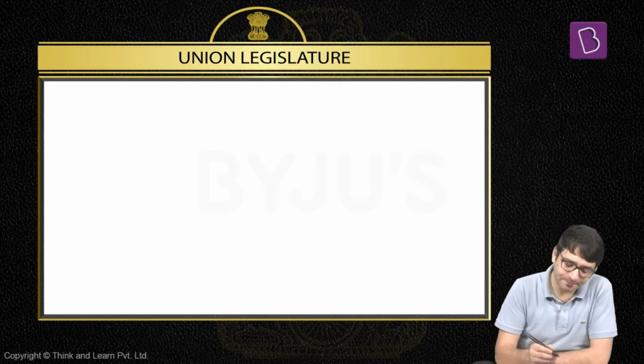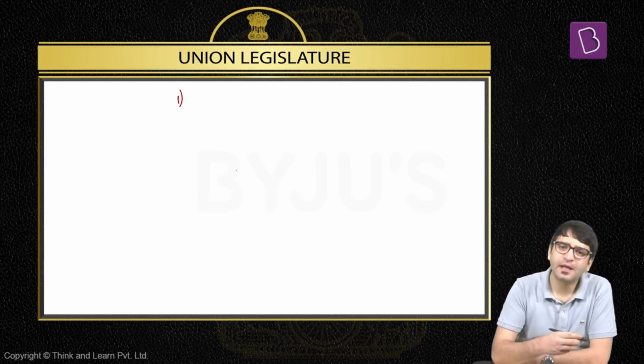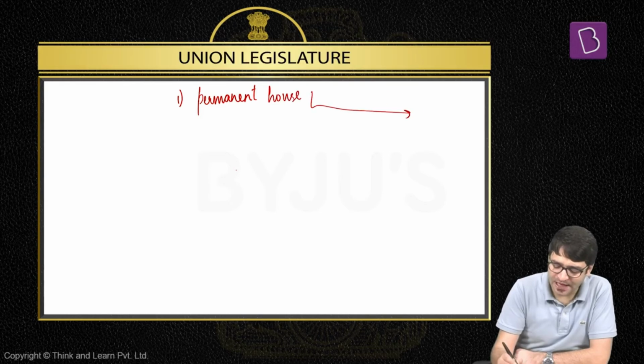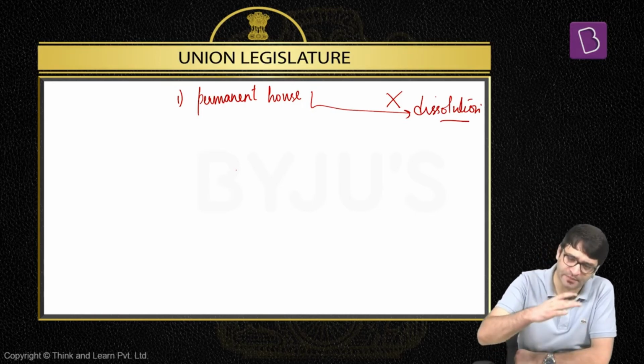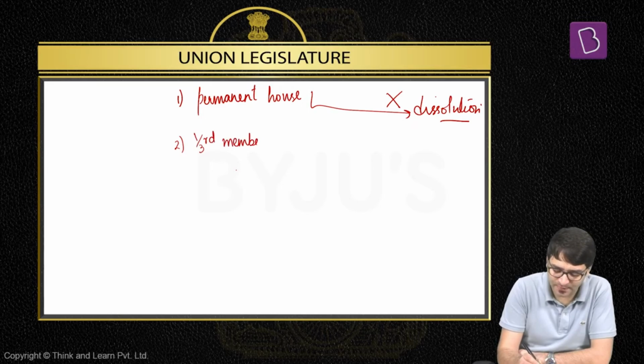But a few quick points here before we end the discussion on Rajya Sabha. Number one, Rajya Sabha is the Council of States. The Hindi term is Rajya Sabha. But Rajya Sabha is the permanent house of Indian Parliament. When we say it is the permanent house of Indian Parliament, that means it is not subject to dissolution. That means Lok Sabha can be dissolved, but Rajya Sabha cannot be dissolved. It will remain the permanent house of Indian Parliament. That's statement number one. Statement number two, 1/3 of the members of Rajya Sabha retire every 2 years.